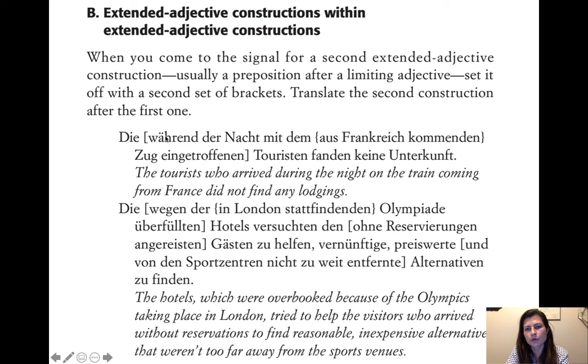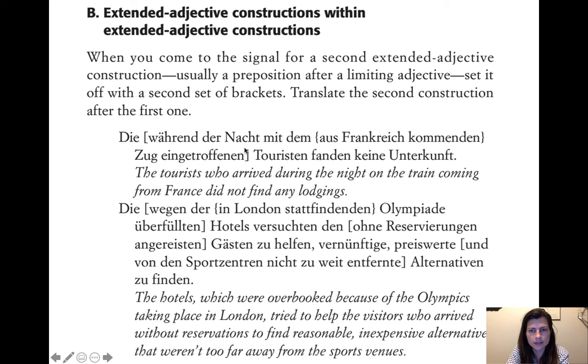So of course that word order is not very nice in English. So we're going to use the relative clauses, right? But we need to think about which is which. So you say the tourists who arrived during the night. So während der Nacht mit dem Zug eingetroffenen. The outer one, the one that begins first, that's the first one that you're going to translate. That's the one that starts first. So that's who arrived during the night.